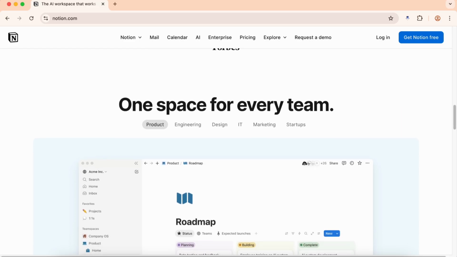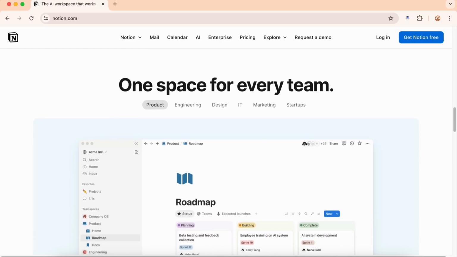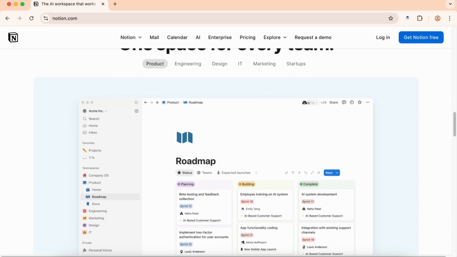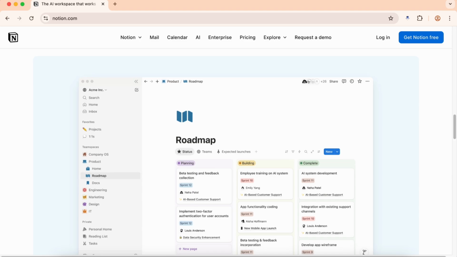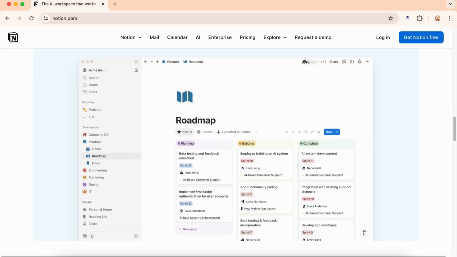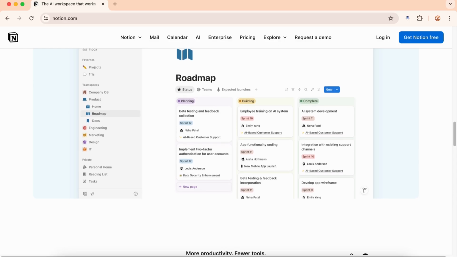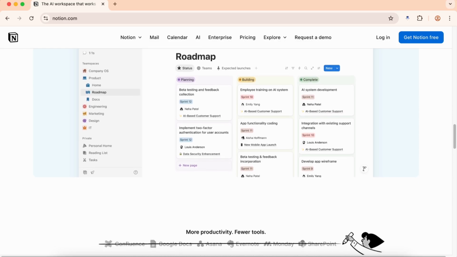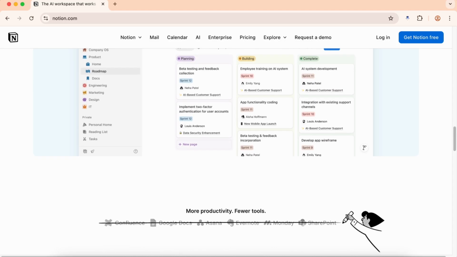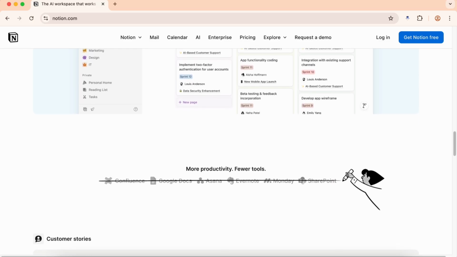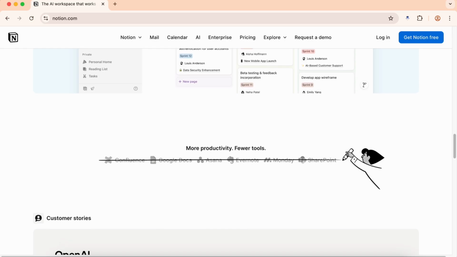Notion's template system is more powerful than most people realize. You're not just copying layouts, you can create templates with pre-filled databases, automatic properties, and complex structures that adapt to different use cases. I created a meeting template that automatically generates action items in my task database, links to the relevant project, and sets appropriate deadlines based on the meeting type. Setting this up took an hour, but it saved me hours every week.